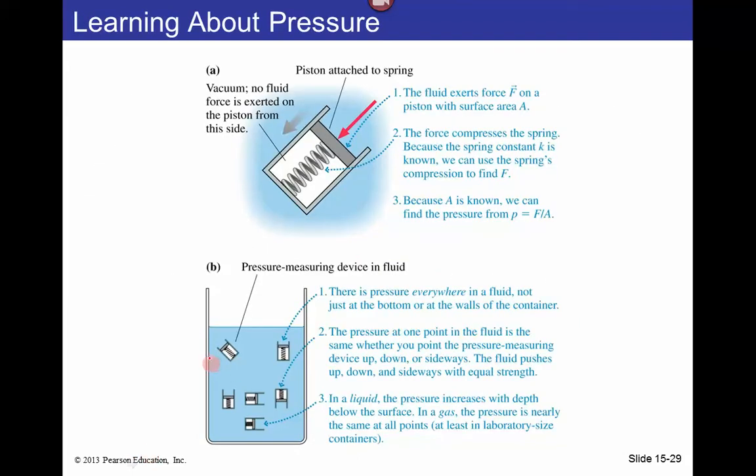One property of the pressure is that the pressure is the same in all the points of the fluid. For instance, the pressure would be the same along this line here. Right here along this line, the pressure would be the same. So the force that is acting on this piston would be the same here, and the same for these three pistons here. They would have the same force because they are at the same level. So because of gravity, the pressure increases as you go up or down, but it's the same if you go sideways.